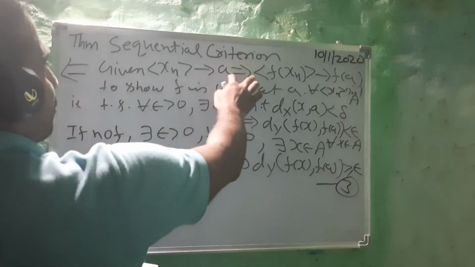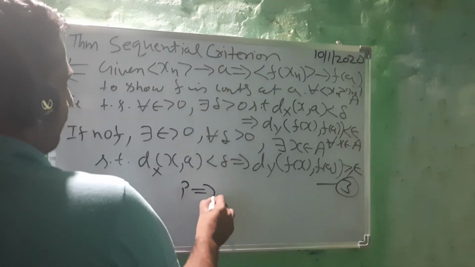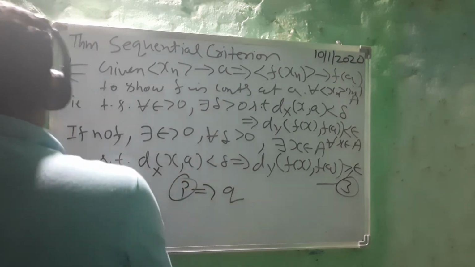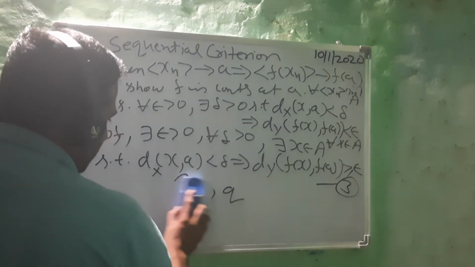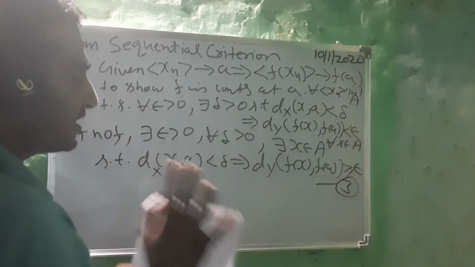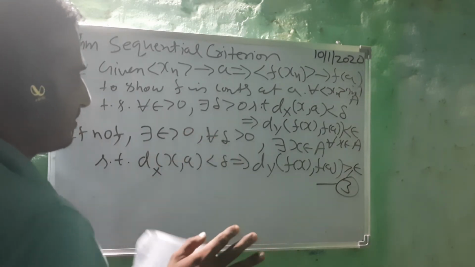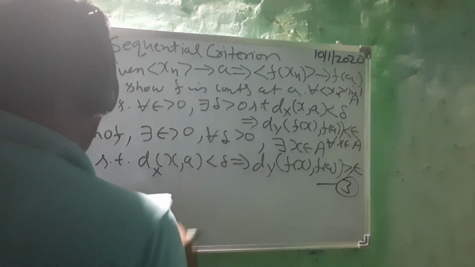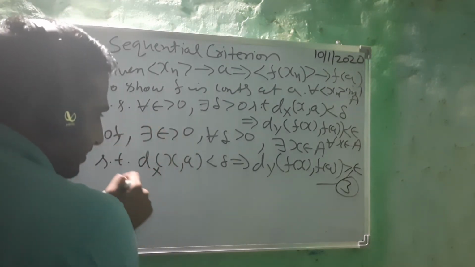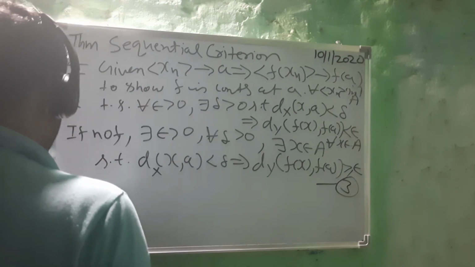Because I want to make use of the hypothesis, and we cannot do that otherwise. Here we are given p implies q in the hypothesis, so I have to create p and then I will say this implies q, right? So let's construct the sequence. In fact, this is the key of this solution, constructing the sequence. After knowing that we are going to proceed by negation, constructing the sequence is key.